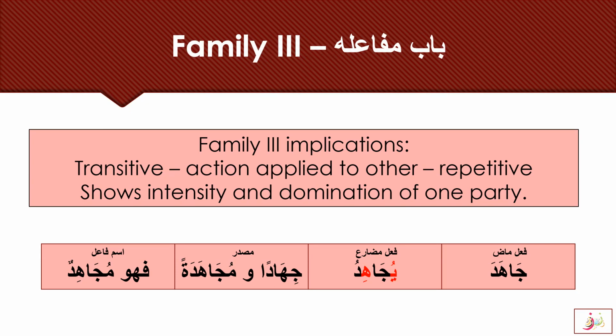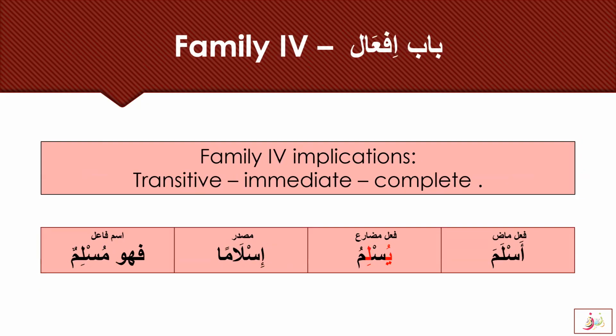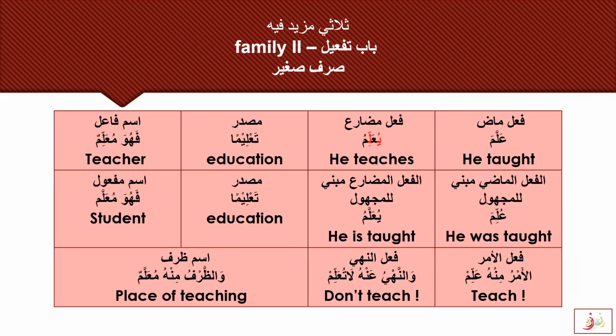And remember this I sound for fi'l mudari because it is going to help you when we learn family 5, 6, and 7. Bab If'al, family 4: the implications are that it is transitive, immediate, and complete. The action is complete in one go. Aslama yuslimu islaman fahuwa muslimun. Just remember the first part and the other part will be easy to remember and to recall.